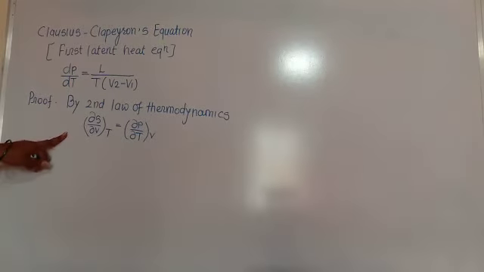This is the second thermodynamic relation.